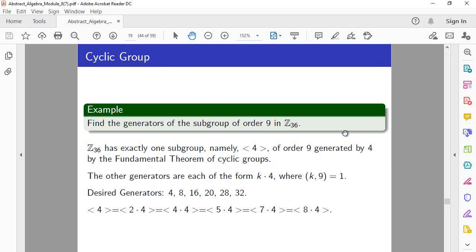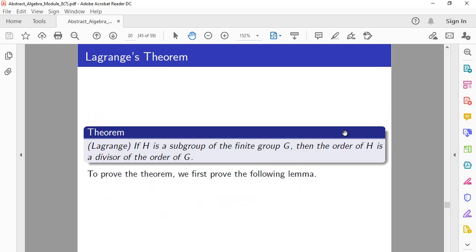Okay, so I'll stop the video here. In the next video, we will be looking at Lagrange's theorem.